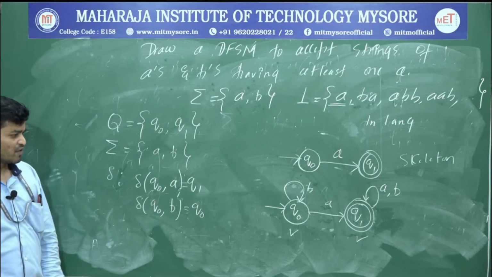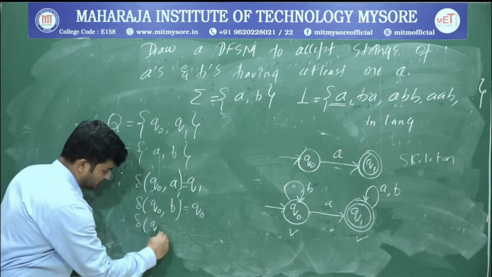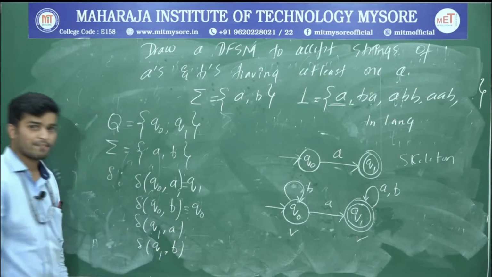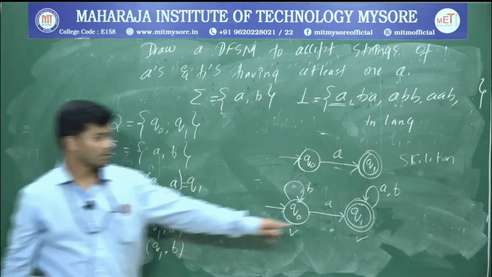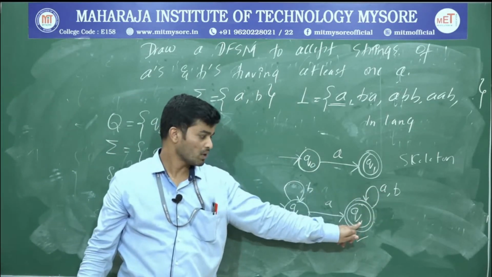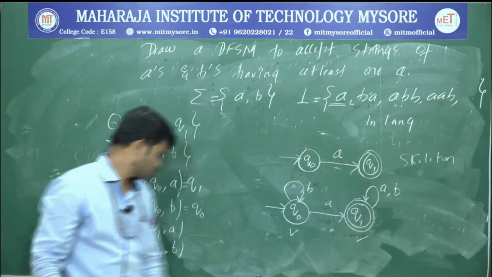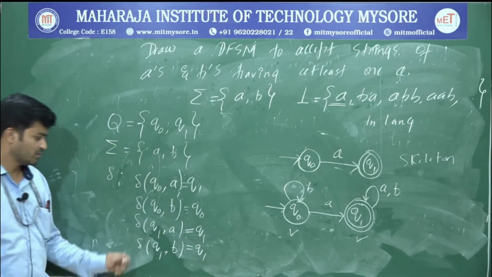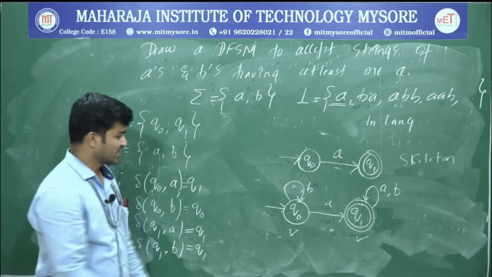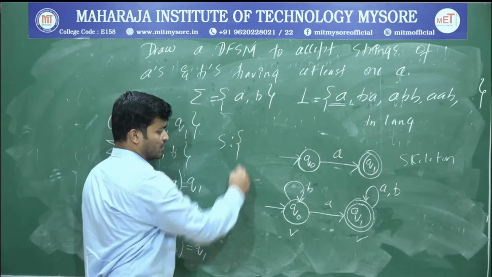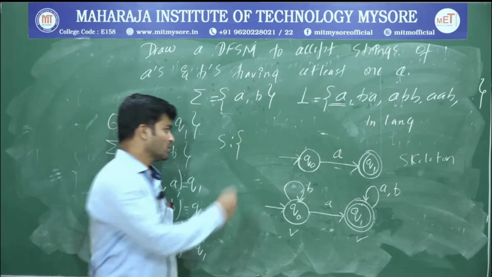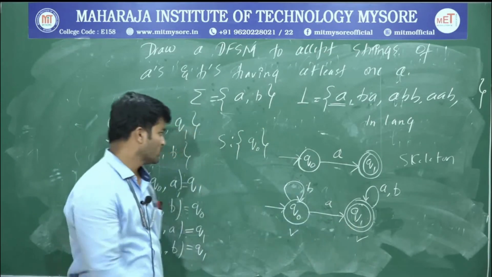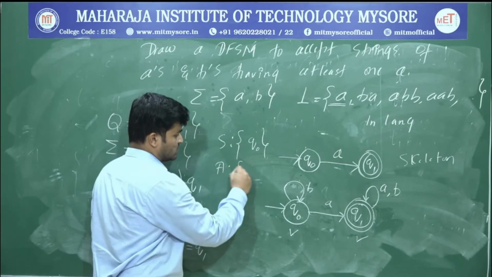So next we write the transition function for Q1. What's the delta of Q1 upon A and the delta of Q1 upon B? Q1 upon A is again Q1, and Q1 upon B is also Q1. So both Q1 upon A as well as Q1 upon B, you just write Q1. So this one is your transition function. And what about the start state? Start state is Q0. And what about the accepting state? Accepting state is Q1.